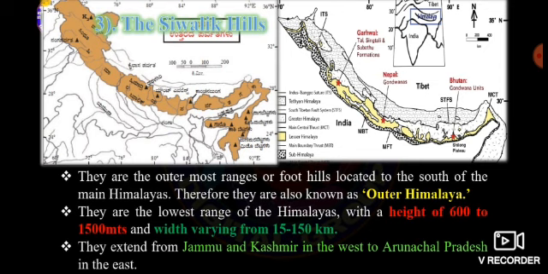They are the lowest range of the Himalayas with a height of 600 to 1500 meters and a width varying from 15 to 150 km. They extend from Jammu and Kashmir in the west to Arunachal Pradesh in the east. Look at the map. The Sivalik range extends from Jammu and Kashmir in the west to Arunachal Pradesh in the east.